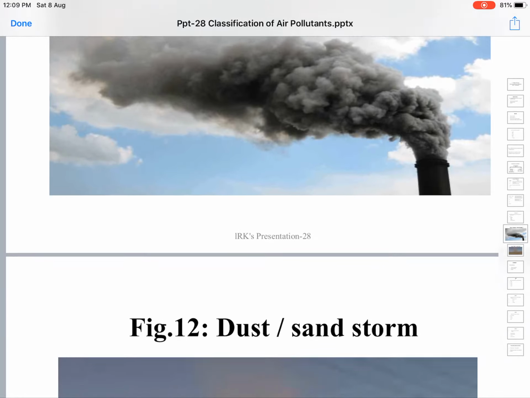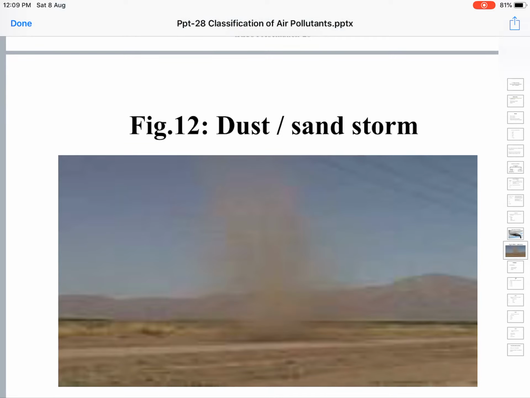Next, a dust storm, sandstorm. You can see brownish color spread in the air. It is taken somewhere in the desert. It shows you the sandstorm. The sand is going up in the air.